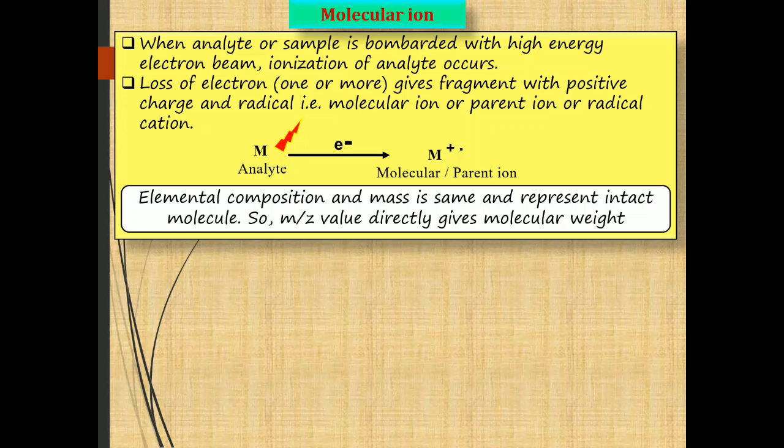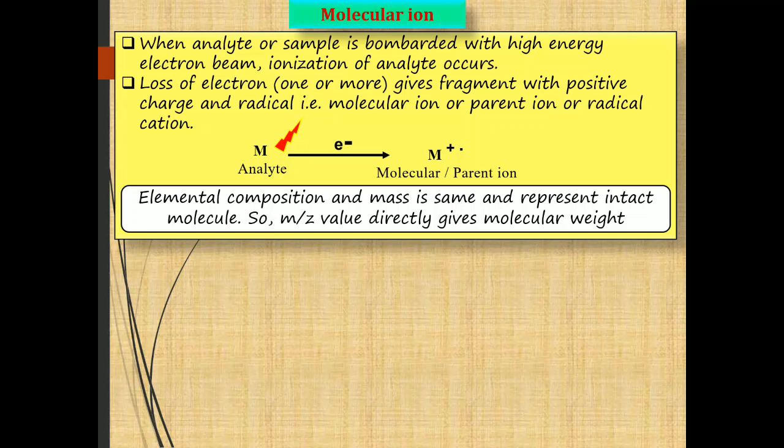That mass cannot affect the total mass of the molecular ion, and this molecular ion gives a molecular ion peak in the mass spectrum at a specific m by z value, that is mass to charge ratio, and that m by z value gives the mass of the molecular ion, which in turn gives the mass of the analyte, that is the molecular weight of the analyte. In this way, the molecular weight of an organic compound can be estimated from the m by z value of the molecular ion peak in the mass spectrum.